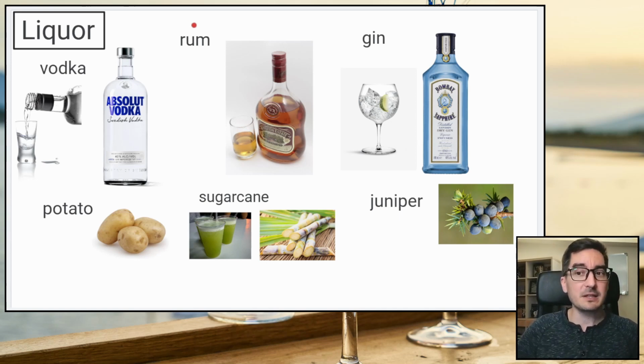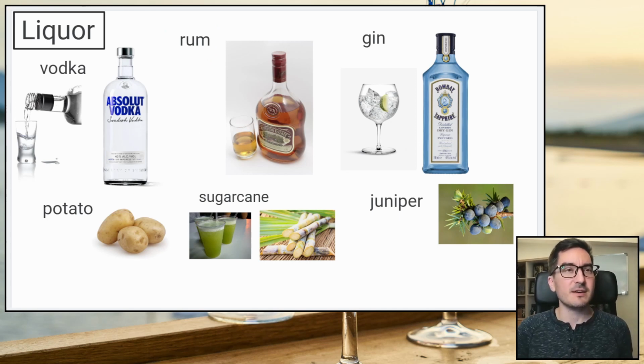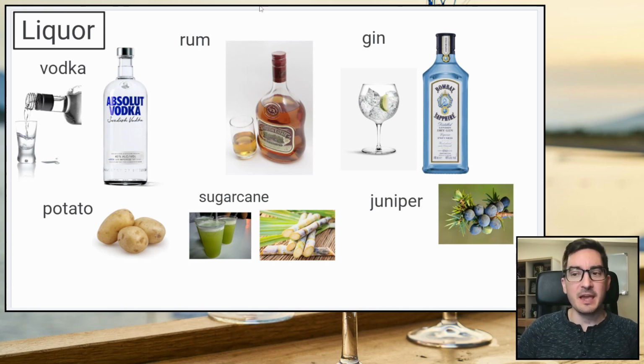The next basic liquor is called rum. Rum is made from sugarcane, which in Taiwan, you can get sugarcane juice. So that's 甘蔗汁, sugarcane juice. And what they do is they take sugarcane, this plant, and they change it into alcohol.